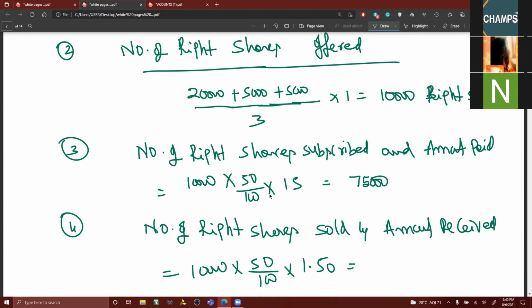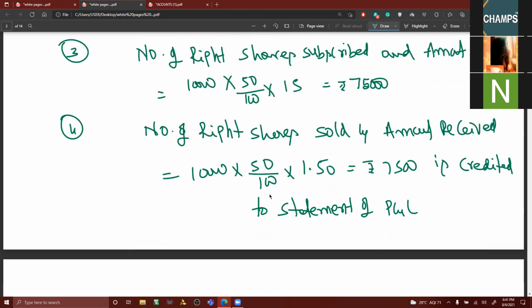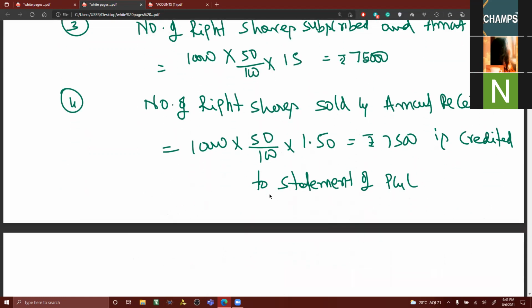So 5,000 into 1.5 means 7,500 is credited to statement of P&L.